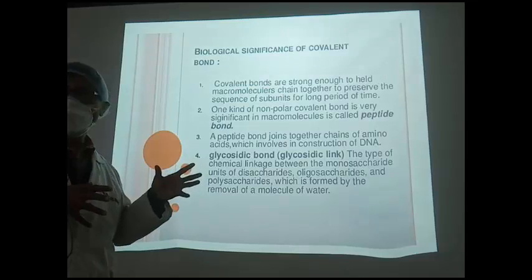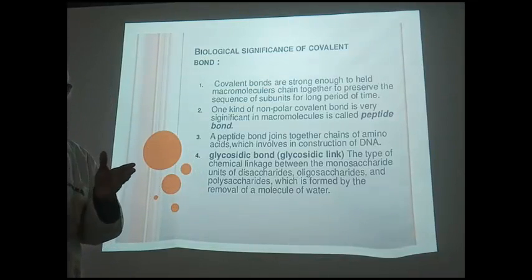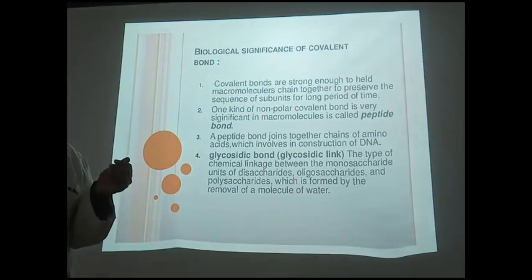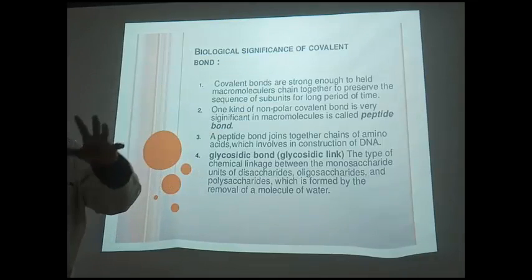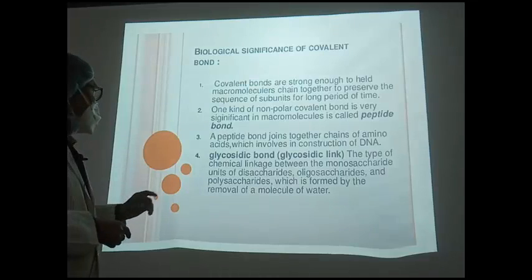The two amino acids are united together by the peptide bond, and then one amino acid is joined to another, so peptide, ultimately polypeptide, and they are ultimately folded into protein, which is a three-dimensional structure. Now